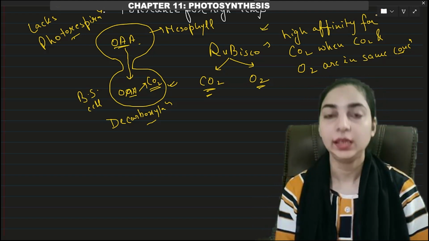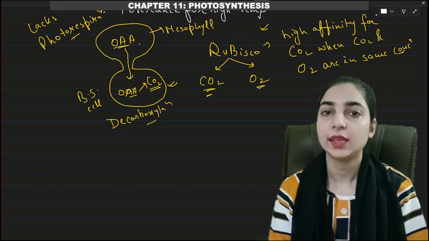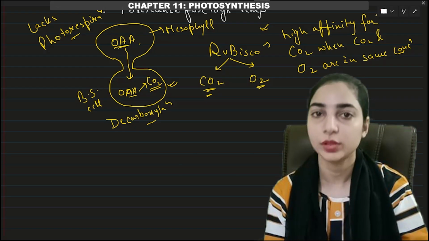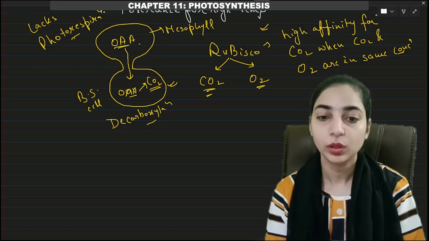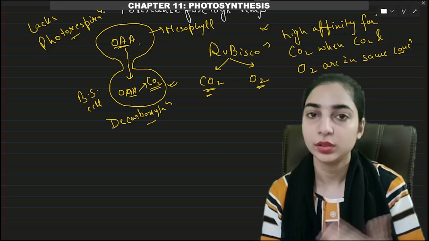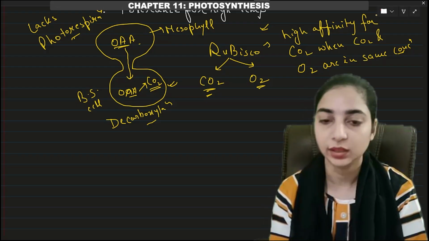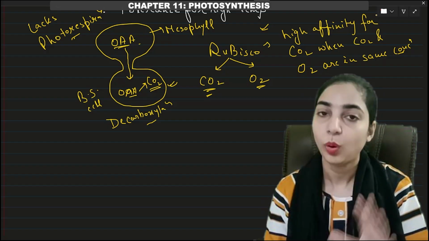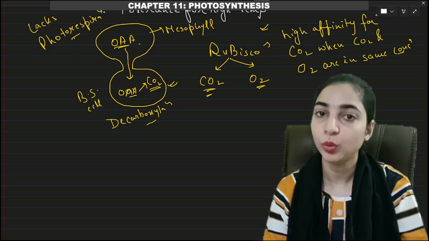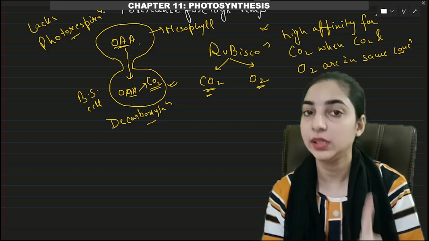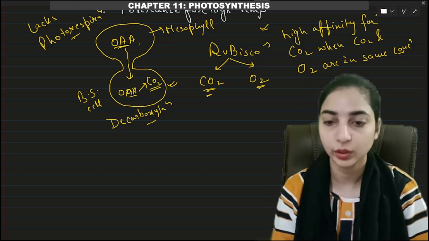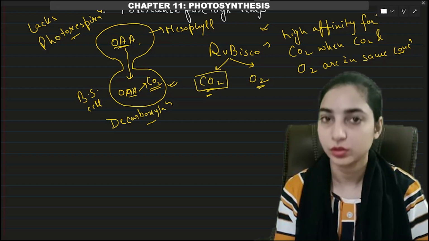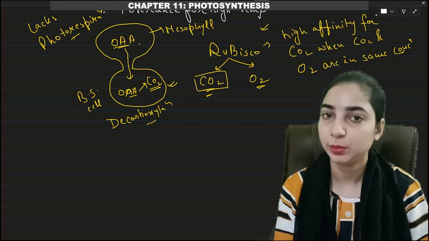But here what we are discussing, in C4 plants, the oxaloacetic acid is giving carbon dioxide continuously in the bundle sheath cells. Okay, decarboxylation of oxaloacetic acid is taking place continuously. So there is a continued increase in the concentration of carbon dioxide in the bundle sheath cell. So there will never be a time when the concentration of carbon dioxide and oxygen will be same. Always the concentration of carbon dioxide will be more than the concentration of oxygen, only in case of C4 plants. In C3 plants, there is no such mechanism. Okay. So here the Rubisco will always bind to the carbon dioxide. It will never bind to the oxygen. Therefore, photorespiration will never take place in the C4 plants.